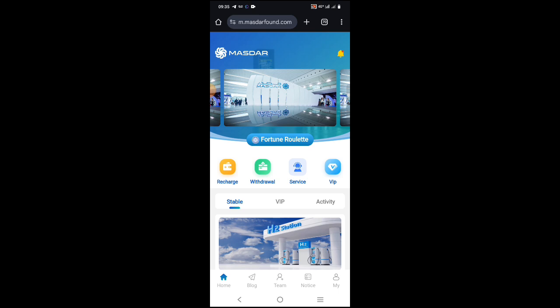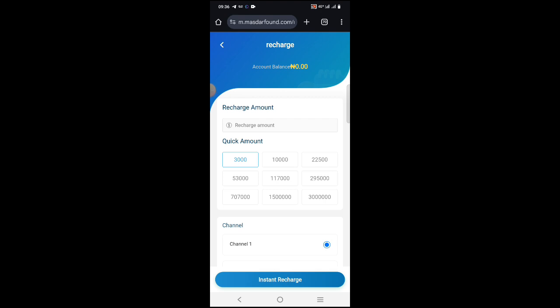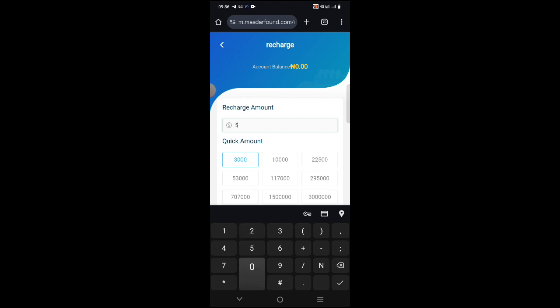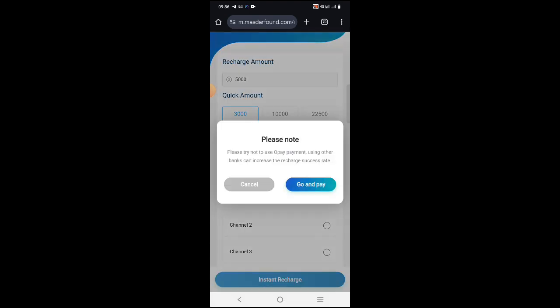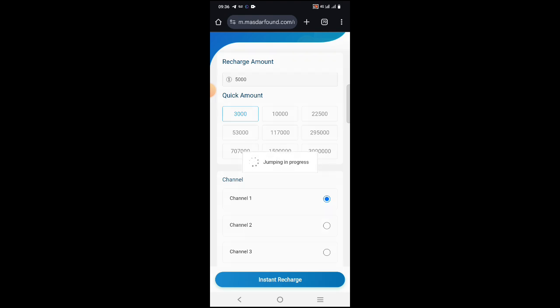Then once you click and register, you will see recharge. You can recharge 3,000, 5,000. Minimum of recharge is 3,000, but I will advise anyone that is recharging should recharge 5,000 so that you'll be able to withdraw daily. So all you have to do is to click here and recharge. Once you click, there is no 5,000 naira here. You just type 5,000. You understand? Then you click instant recharge.